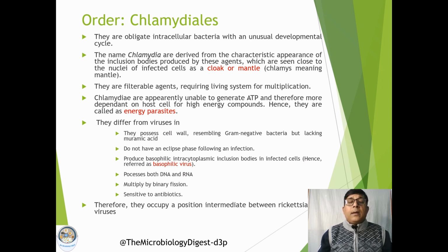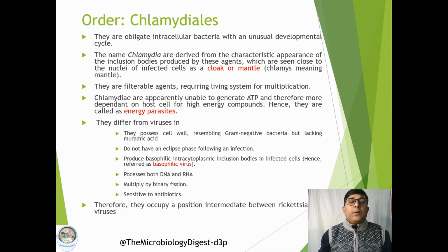They appear like a cloak or mantle, and the actual meaning of the word chlamys is mantle. So because of this, the name of this group of organisms has been given as